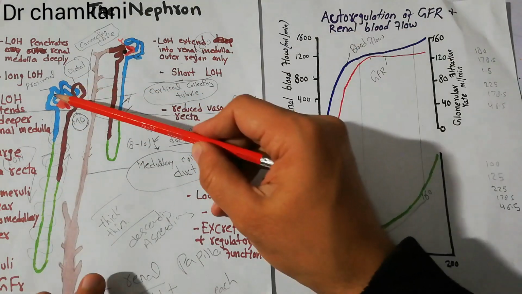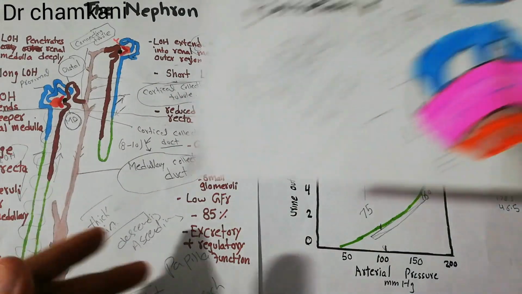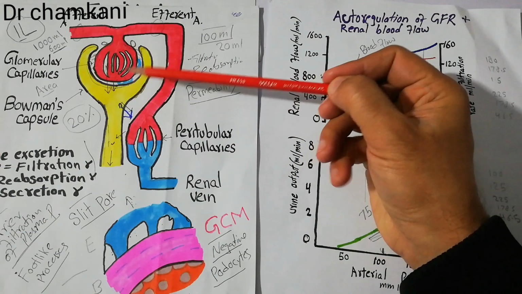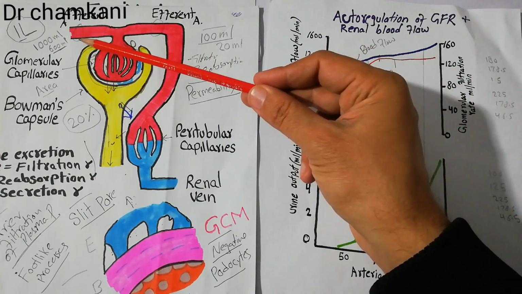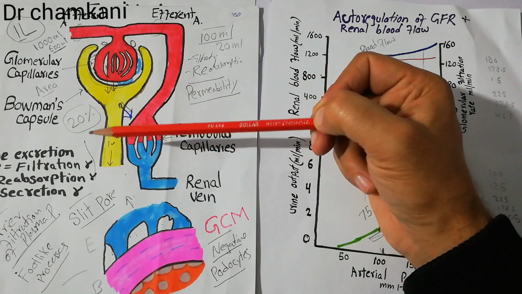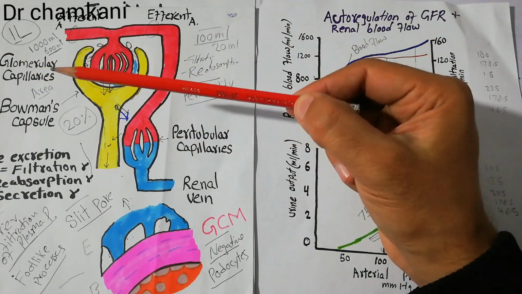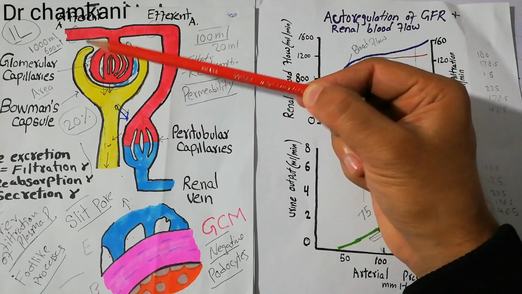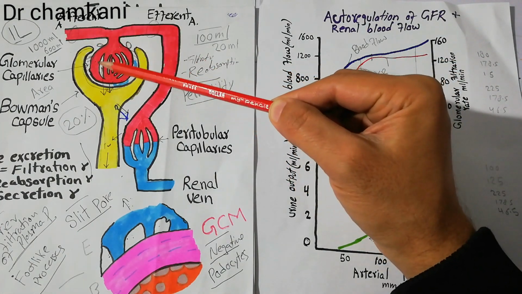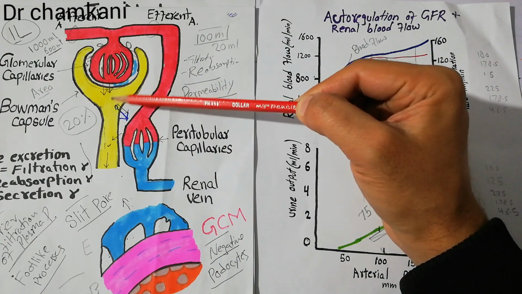Now, if we enlarge this area, it looks like this. This is the Bowman's capsule. This is the glomerular capillaries. Blood enters through the afferent arteriole, then leaves through the efferent arteriole, and the filtrate moves through the Bowman's capsule into the tubule. The rate with which blood is being filtered and the filtrate moves down into the Bowman's capsule